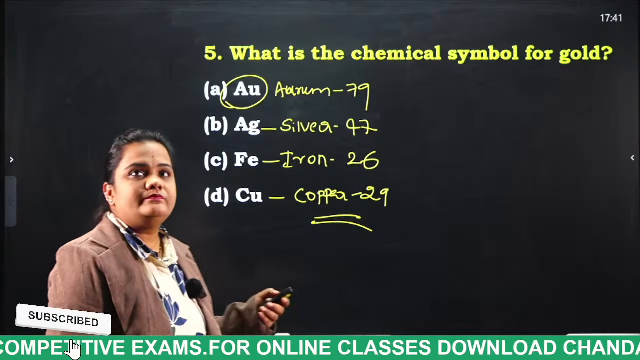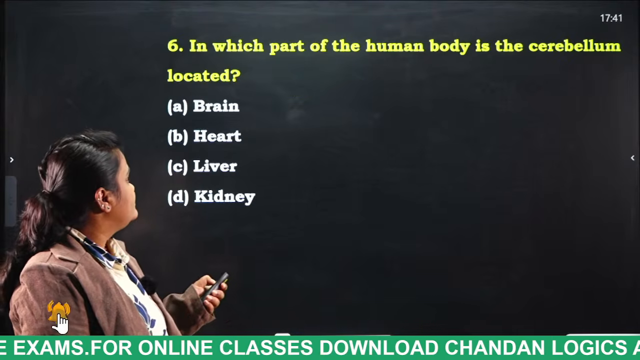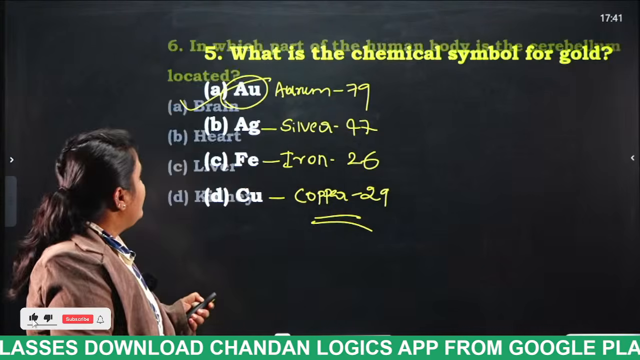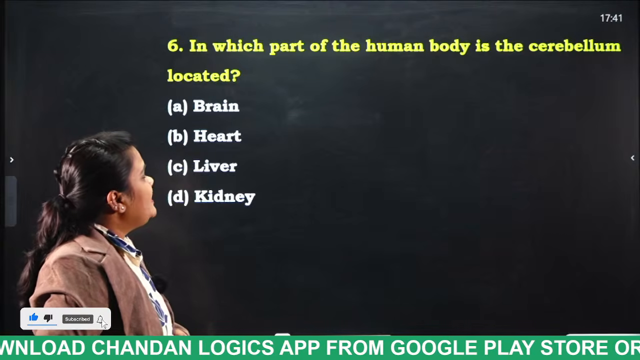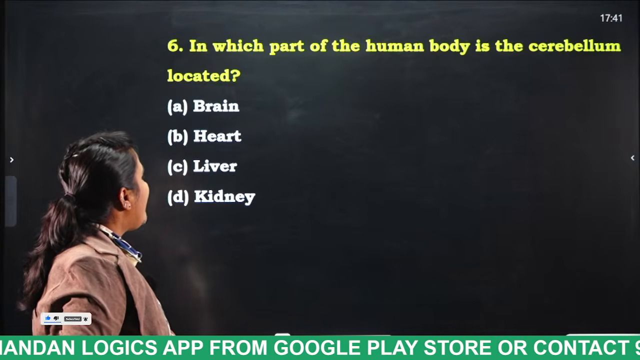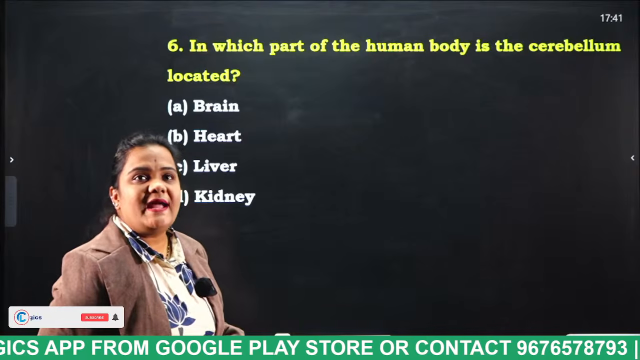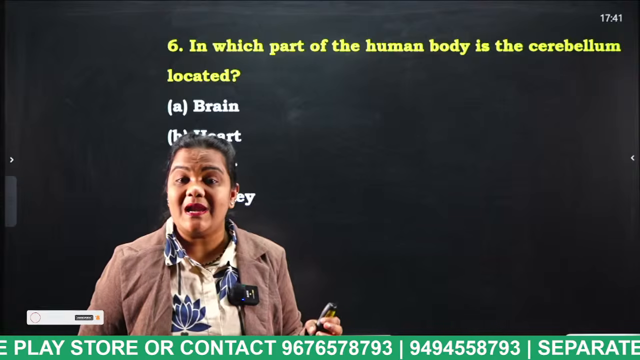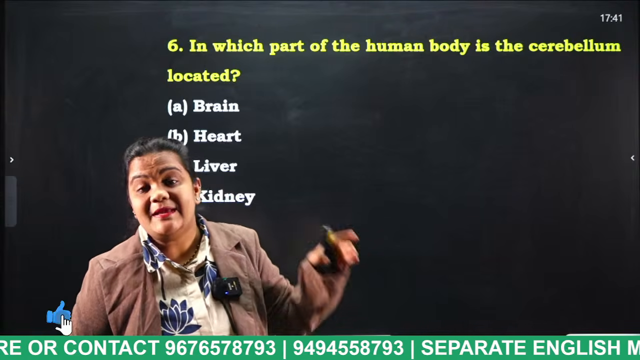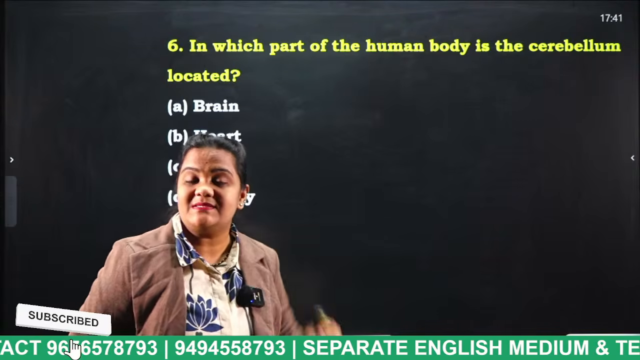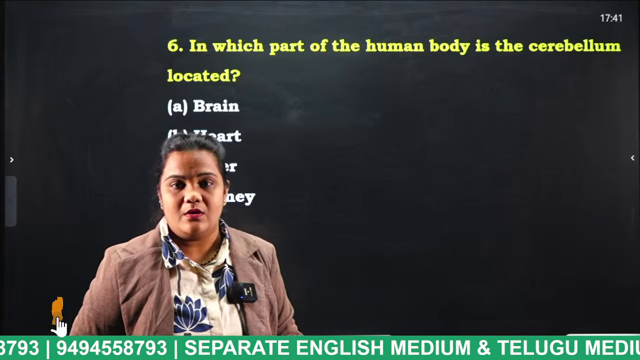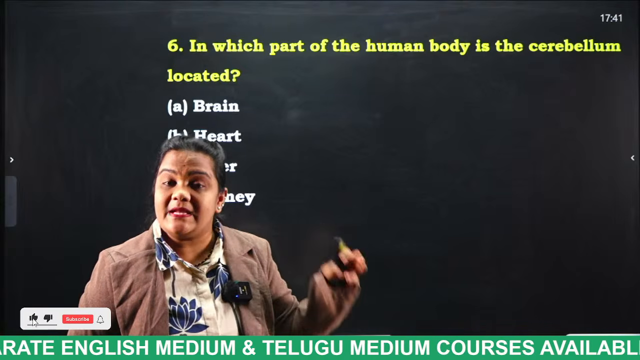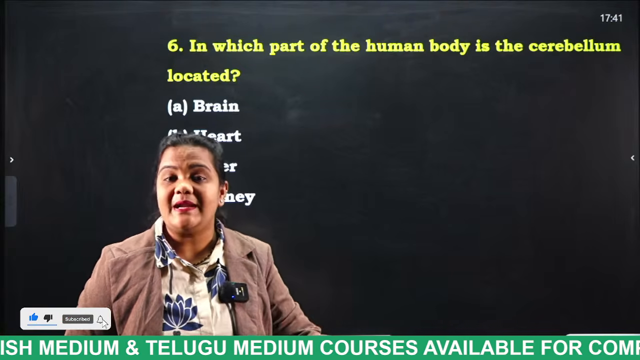Next question. What is the answer here, students? Aurum. In which part of the human body is the cerebellum located? Brain, heart, liver, kidney. How many parts of the brain do we have? Cerebrum, cerebellum, brainstem. In the brainstem, the lowest part is the medulla oblongata. The important parts to remember are cerebrum, cerebellum, medulla oblongata, hypothalamus.